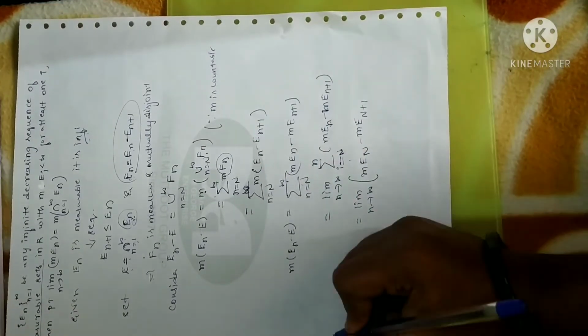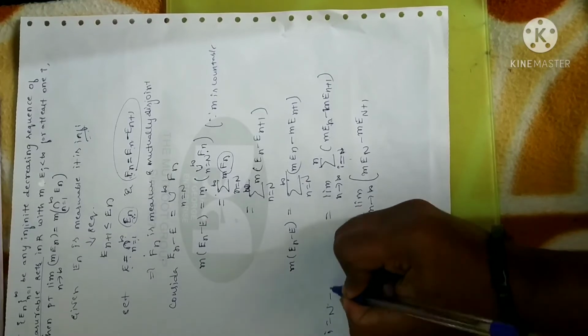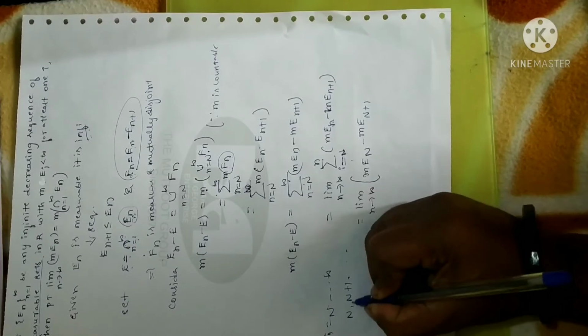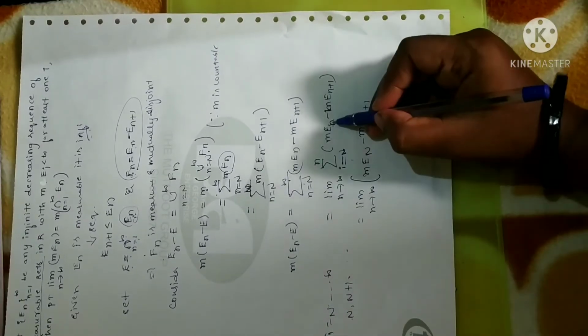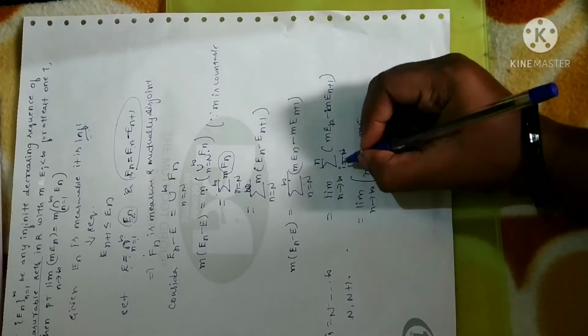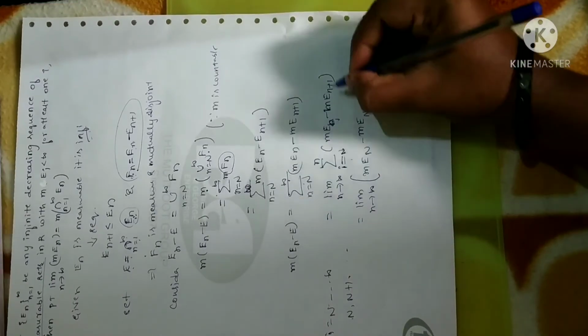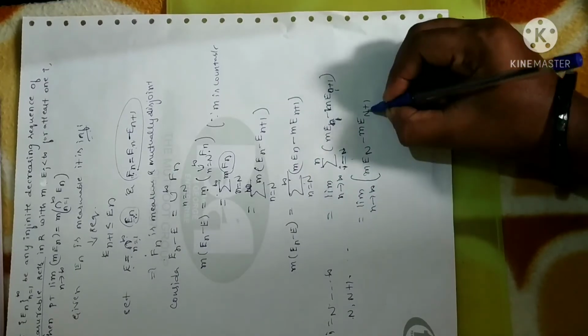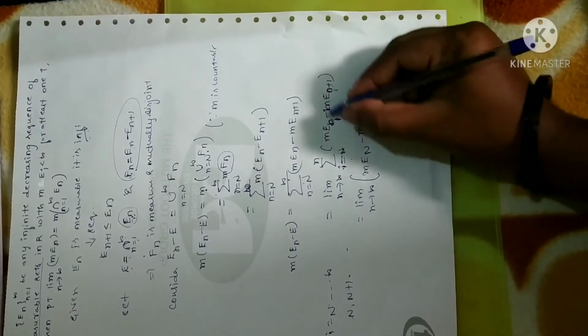See here, summation values range from n to infinity. So first value is n, second value n plus 1, n plus 2, it goes on. So first value I have substituted as capital N. I have changed this suffix n to i, right? So I have to change here also. So I have substituted i is equal to capital N for the first time. So I have obtained this whole term as this.